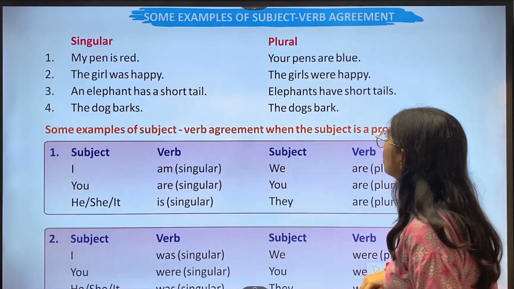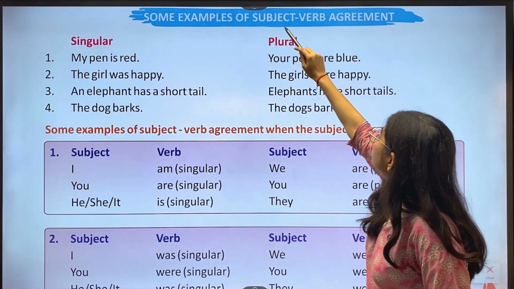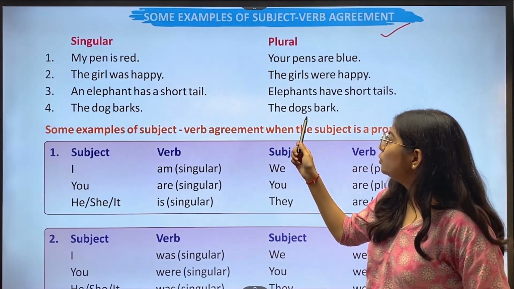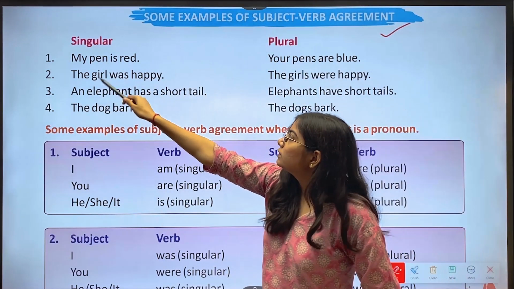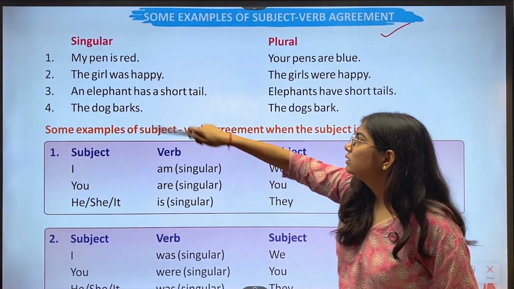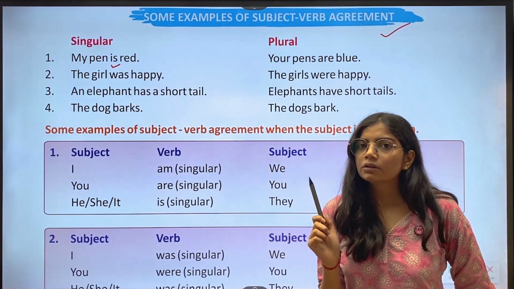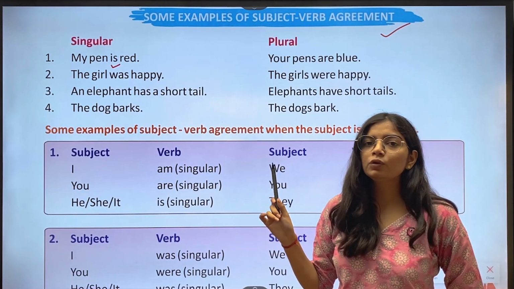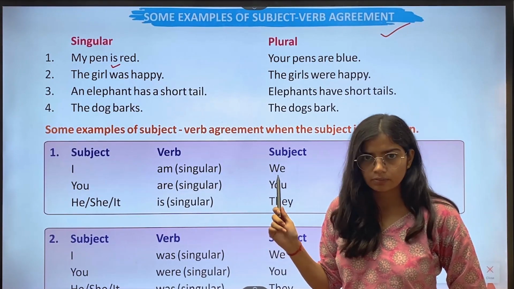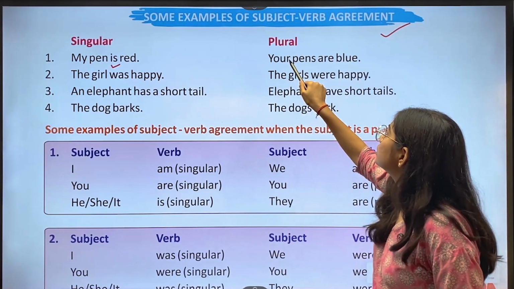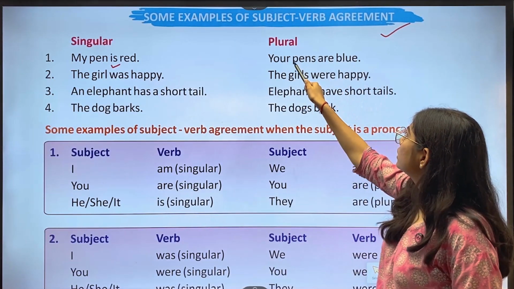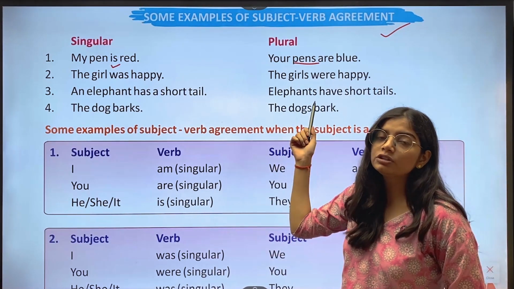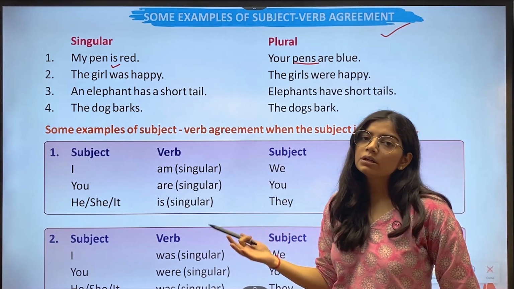Okay? Then some examples of subject verb agreement. Singular, plural. First, my pen is red. Now, is. So pen is a singular noun here. That's why we have used is, which is the singular verb. Then here, your pens are blue. Now pens, this is a plural noun. That's why we have used are, which is a plural verb.